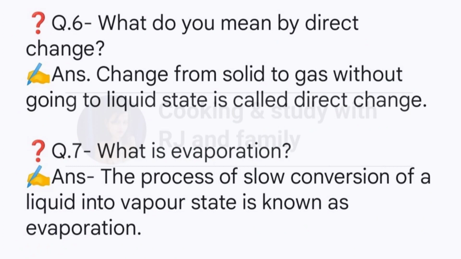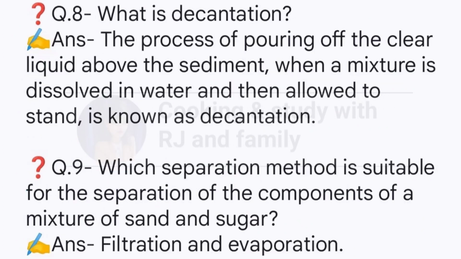Question 7. What is evaporation? Answer. The process of slow conversion of a liquid into vapor state is known as evaporation. Question 8. What is decantation? Answer. The process of pouring off the clear liquid above the sediment, when a mixture is dissolved in water and then allowed to stand, is known as decantation. Question 9. Which separation method is suitable for the separation of the components of a mixture of sand and sugar? Answer. Filtration and evaporation.